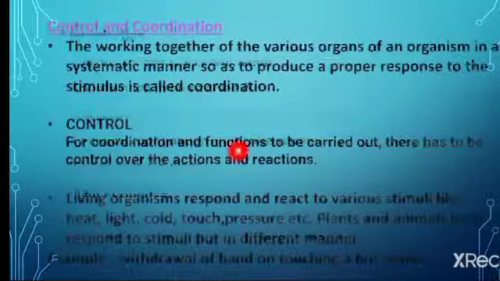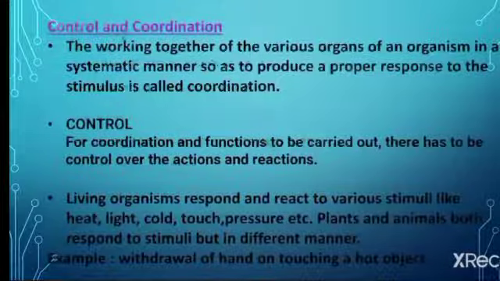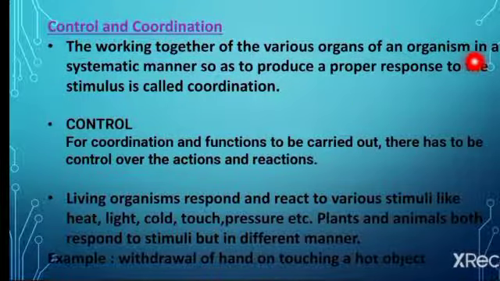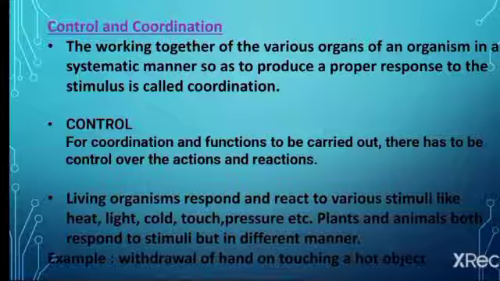See, the working together of various organs of an organism in a systematic manner so as to produce a proper response to a stimulus is called coordination. And what is control? For coordination function to be carried out, there has to be control over different actions and reactions. So this is control. So there are two different processes, control and coordination. It occurs in animals as well as plants.